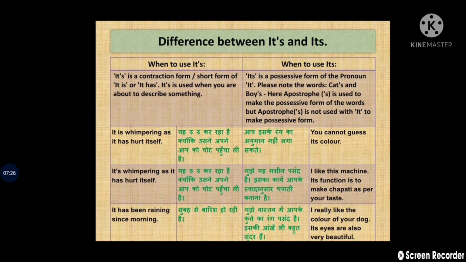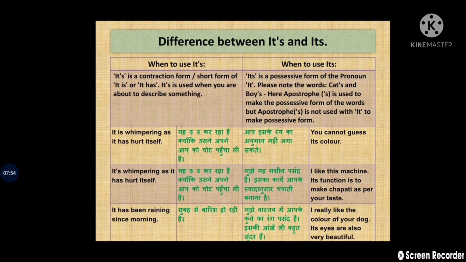Because while making the possessive case of inanimate things, we do not use an apostrophe, we just write it without apostrophe s to make its possessive case. You can see the example. It's with the apostrophe: it is whimpering as it has hurt itself. And without apostrophe: you cannot guess its color.